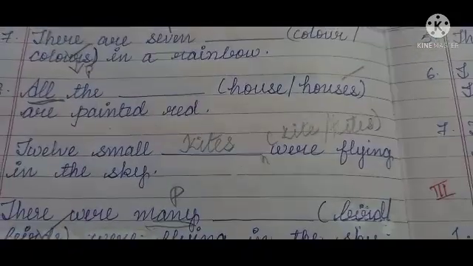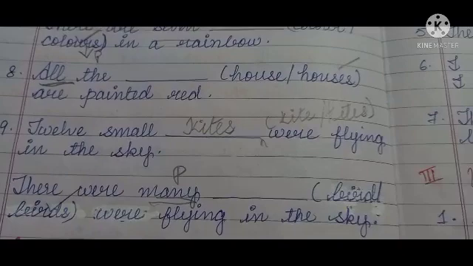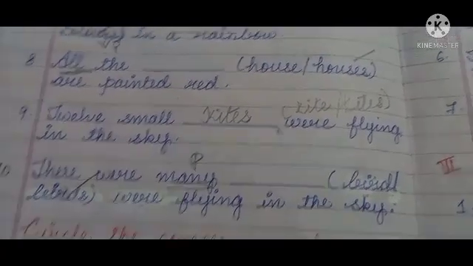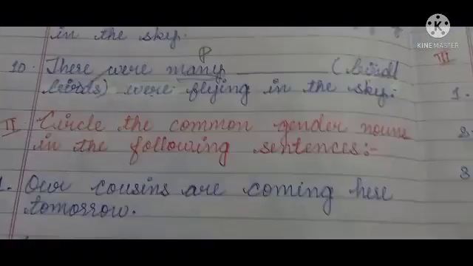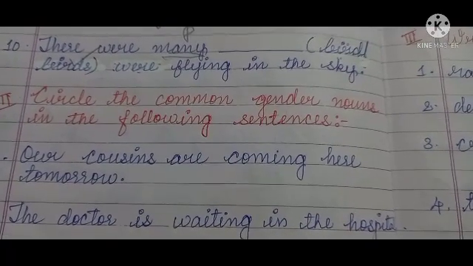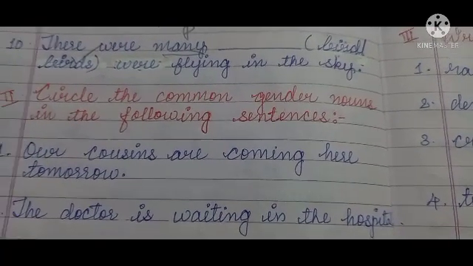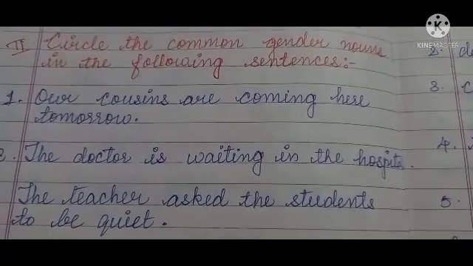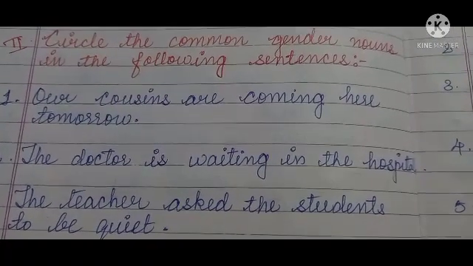Next main. So the first main is over, dear children, the grammar main. Any doubt you just ask me in the evening time. Next, circle the common gender nouns in the following sentences. You have to circle the common gender. Simple thing.